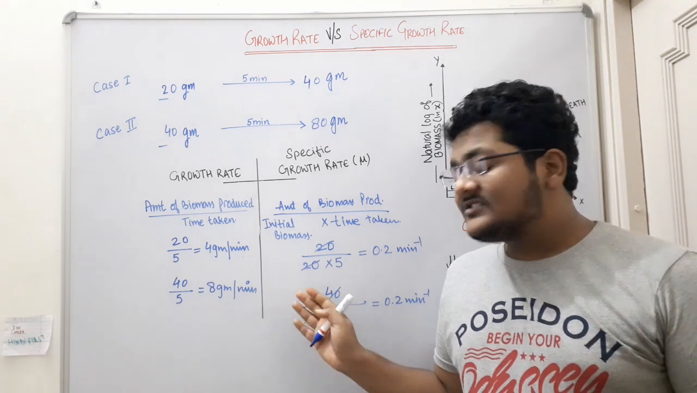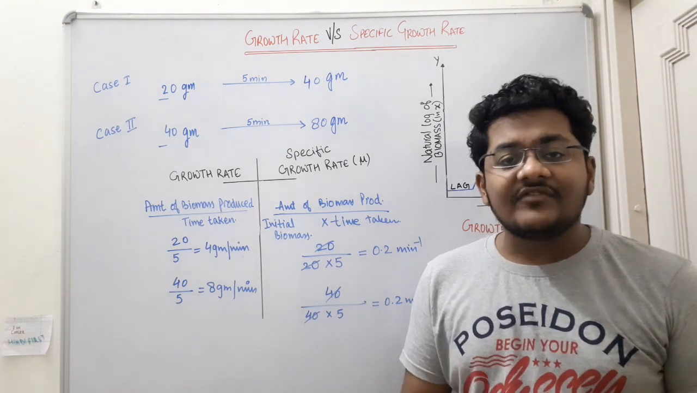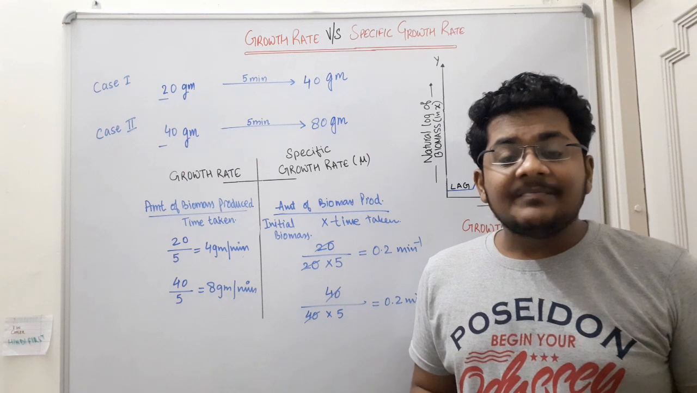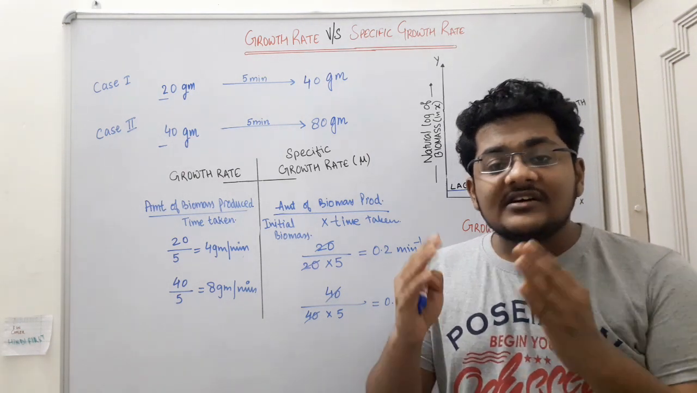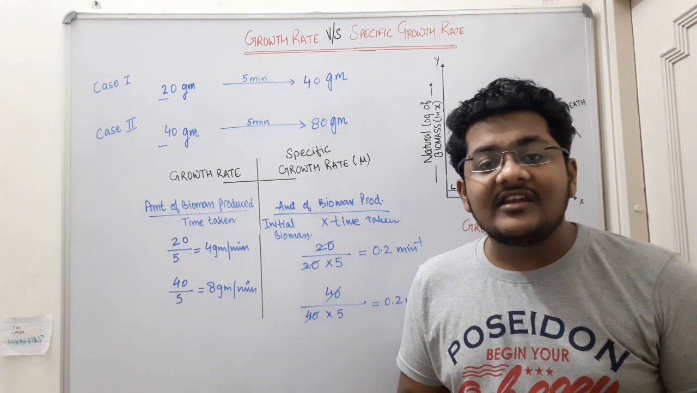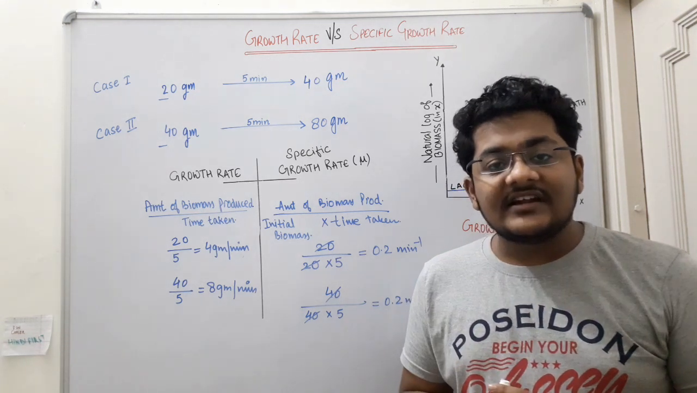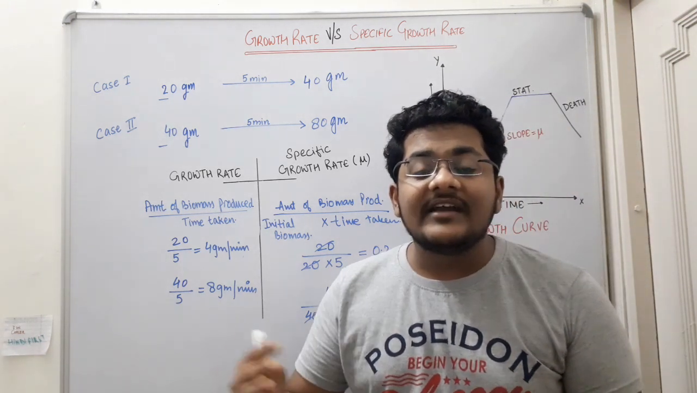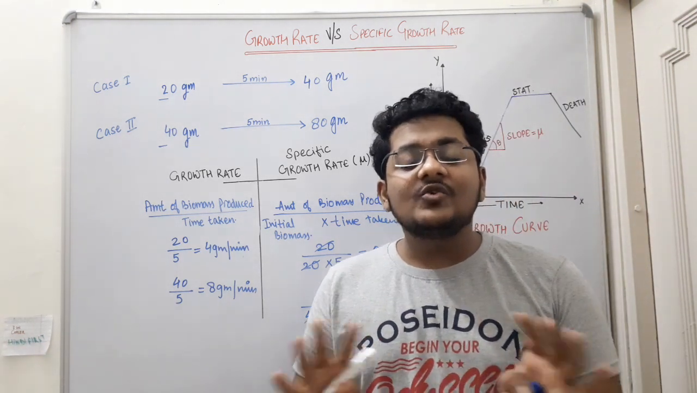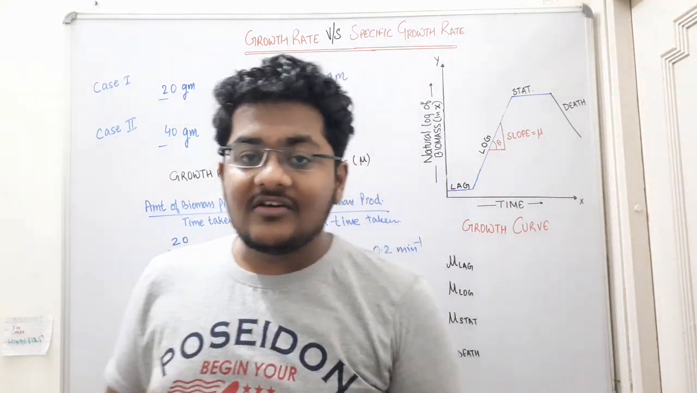Okay, so specific growth rate nullifies the effect of the initial biomass which is present, and it tells us the specific growth rate which is specific for a specific microorganism in particular standard conditions. So specific growth rate can tell us something about the microorganism. But growth rate does not tell anything about the microorganism.